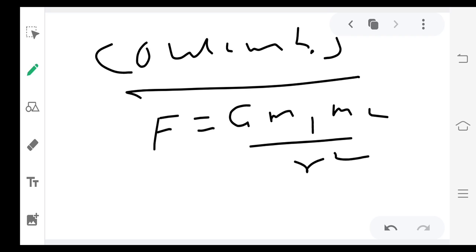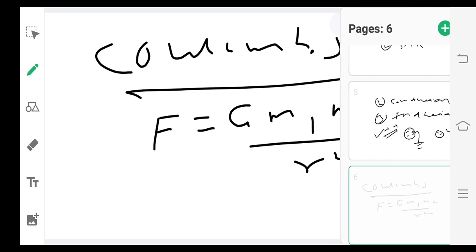See here, Coulomb's law is connected with the charges of the bodies, and the gravitation law is connected with the masses of the bodies. So here we can rearrange Newton's universal law of gravitation, and we can say that it will be Coulomb's law.